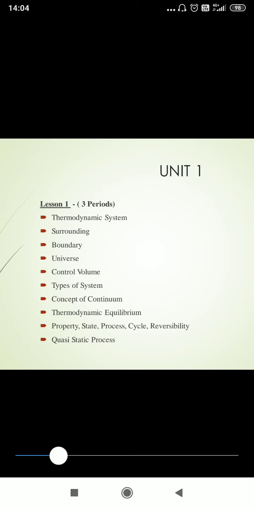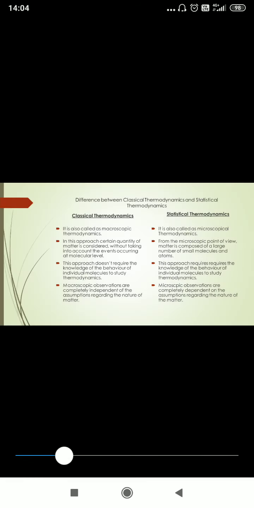The remaining ones are the concept of continuum, thermodynamic equilibrium, and what is property, state, process. We'll discuss these in this class. And these are some of the differences between classical thermodynamics and statistical thermodynamics.